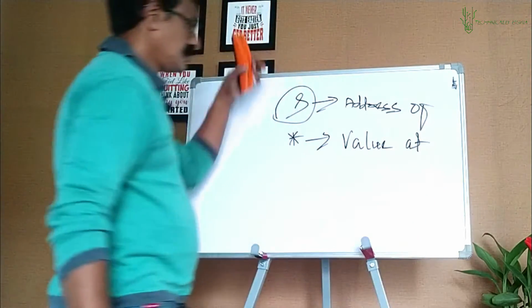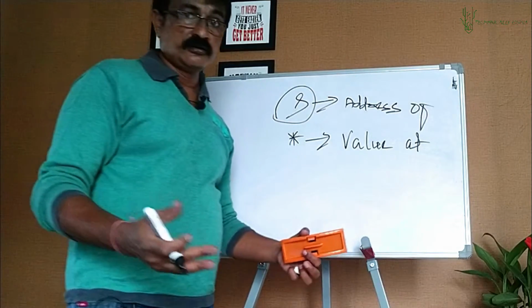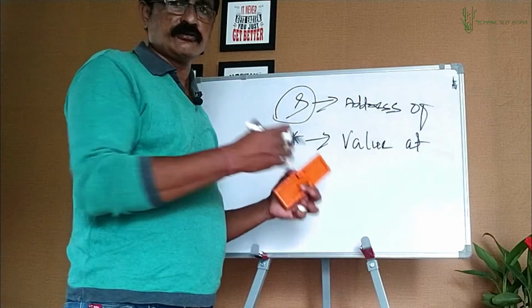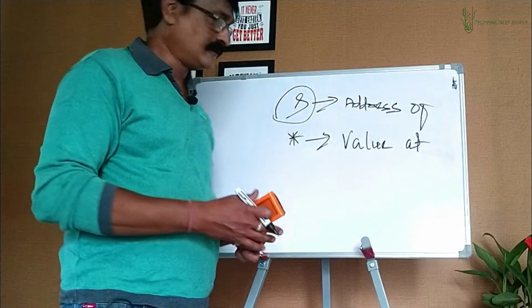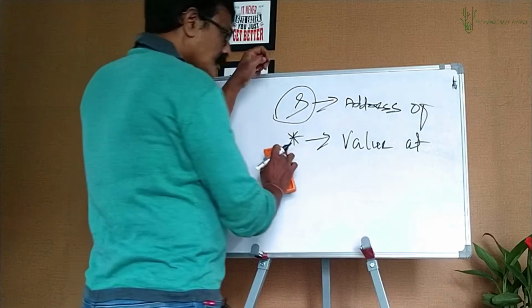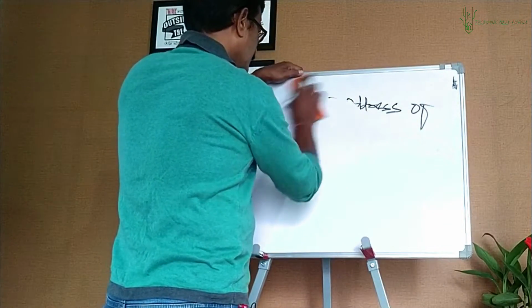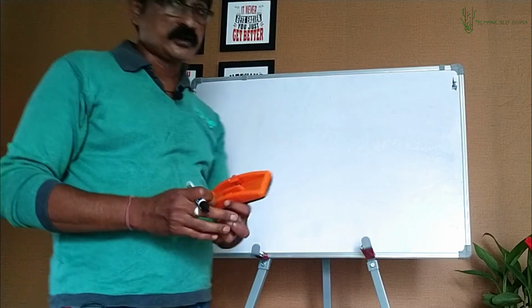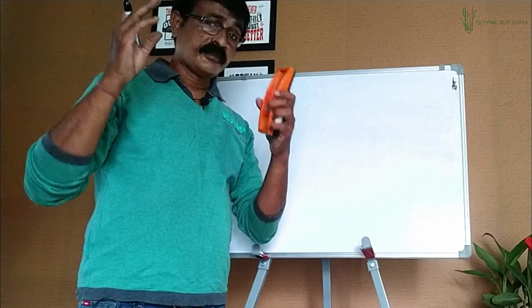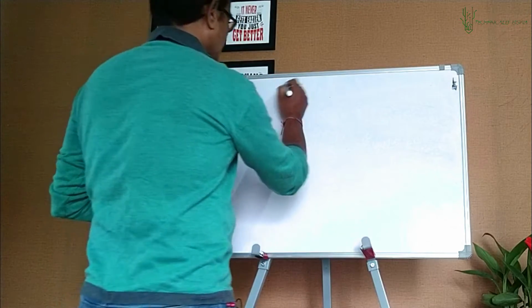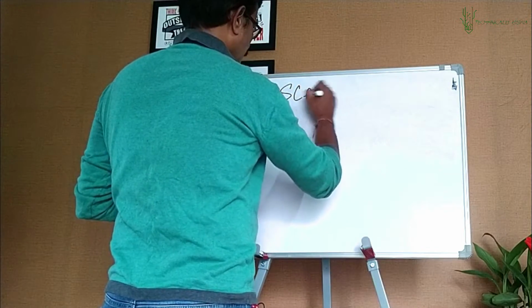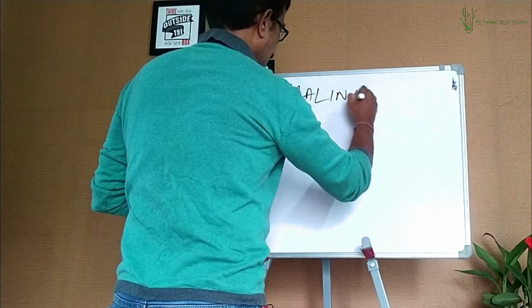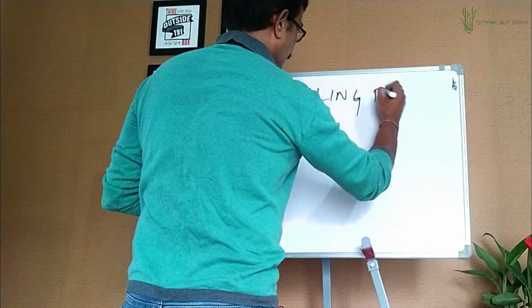Value-at. Very simple. Wherever you use asterisk, it gives a value. Alright, understand? Okay, now let's go ahead. One more thing I talked about when I talked about pointers. I told you, there is something called scaling factor. Extremely important. Half of understanding pointers is in here.